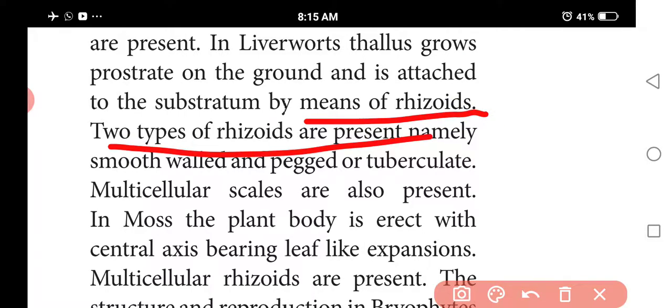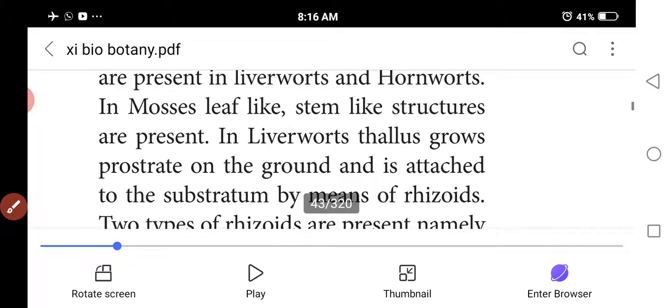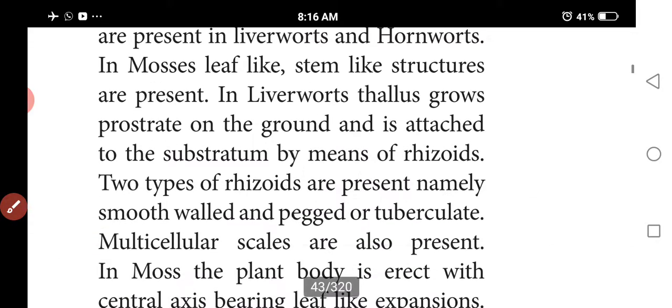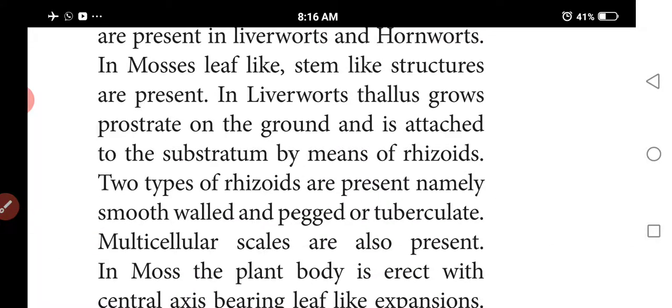These rhizoids are without vascular tissues. True roots, stems and leaves having vascular supply are absent, but root-like non-vascular rhizoids and leaf-like, stem-like structures are present. Liverworts and hornworts are prostrate on the ground and attached to the substratum by means of rhizoids. Examples are liverworts and hornworts.